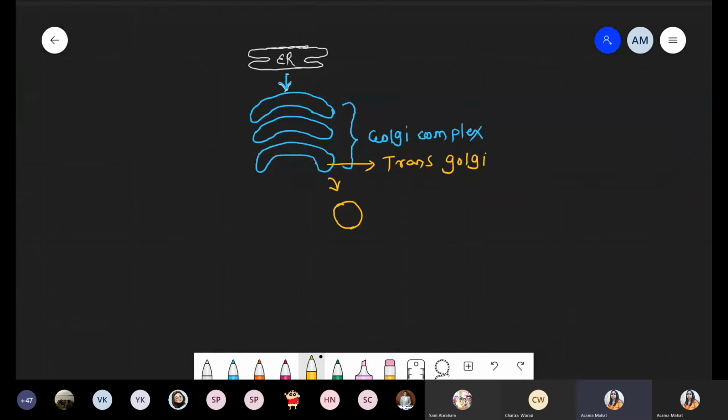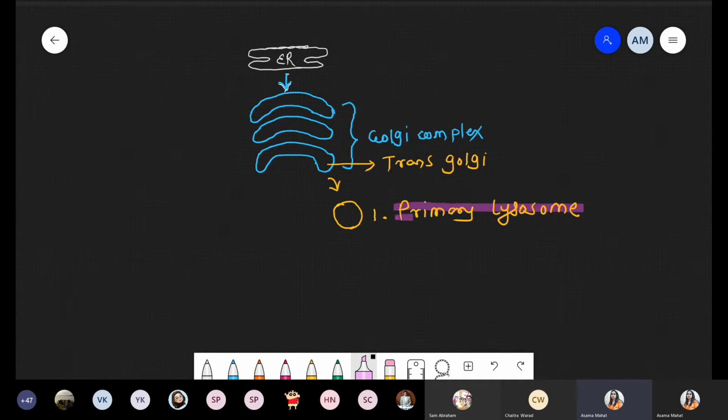Everything is done, okay? Protein distribution is there, sorting is there, addition of signal, glycosylation, everything is done, because the Golgi complex is the central post office of the cell. Now what happened from the trans Golgi? One vesicle detached, released from the trans Golgi. Now this vesicle, number one, we are giving the name: these are called the primary lysosome, the first type.